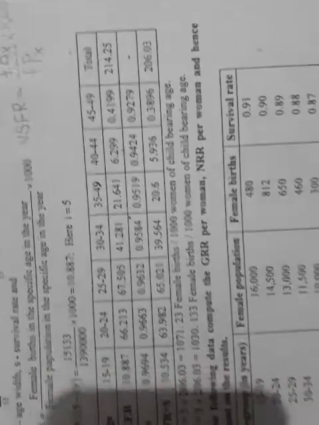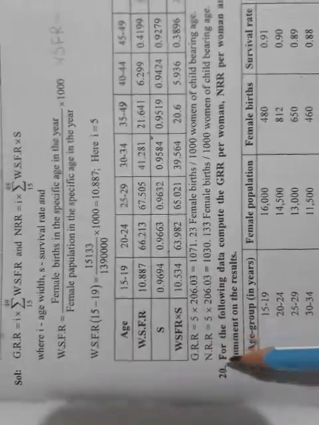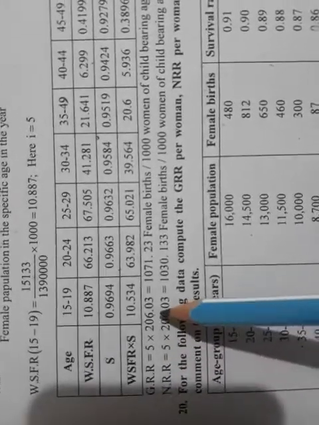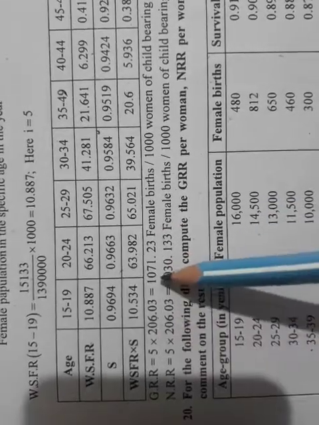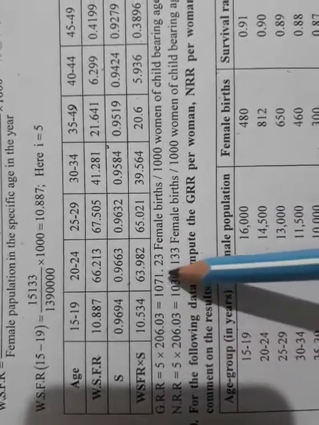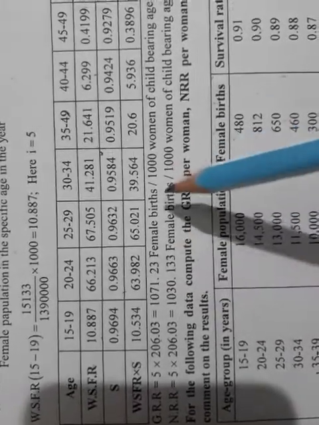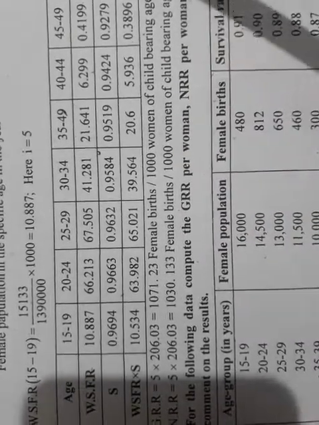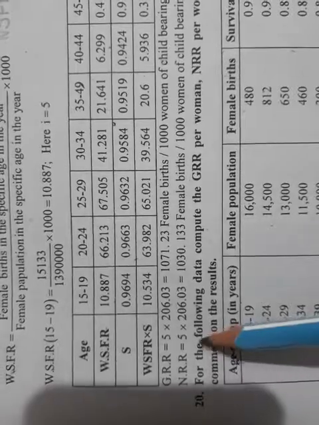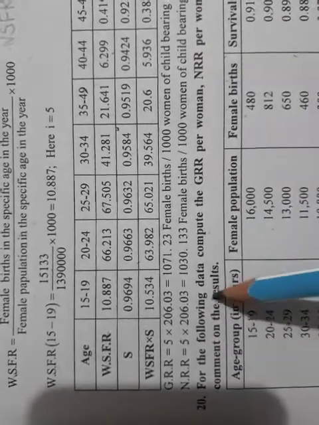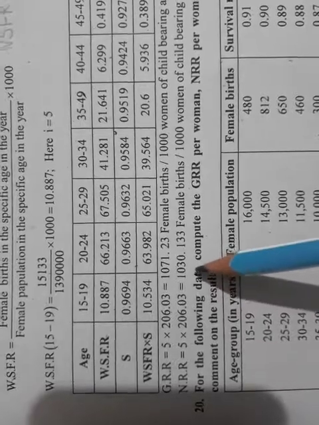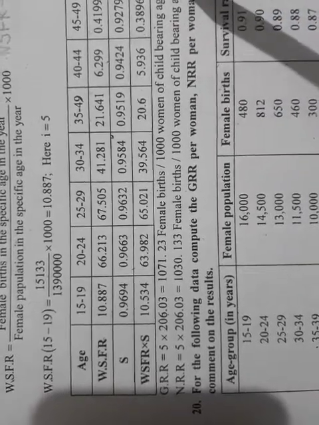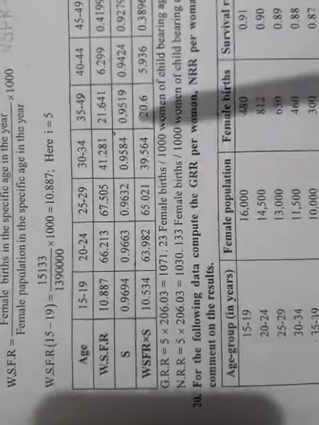Now the GRR and NRR formulas are already written. Now GRR calculation. GRR is equal to 5 into 206.03. By multiplying using the calculator, we get 107.23 female births per thousand women of childbearing age group. Similarly, NRR is equal to 5 into 206.03. After multiplication, we get 1030.133 female births per 1000 women of childbearing age group. So this problem is for 10 marks.